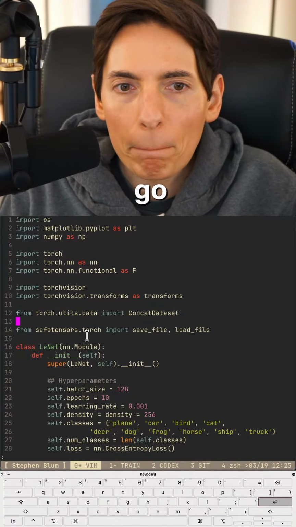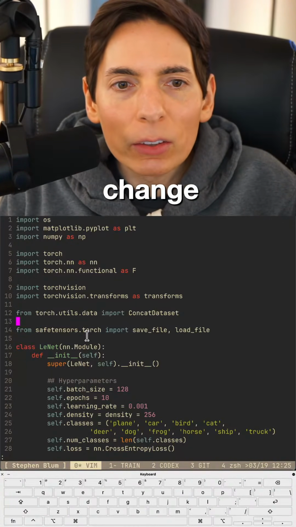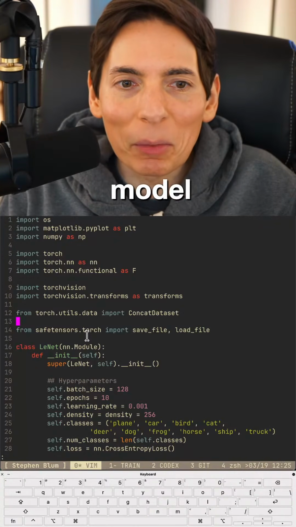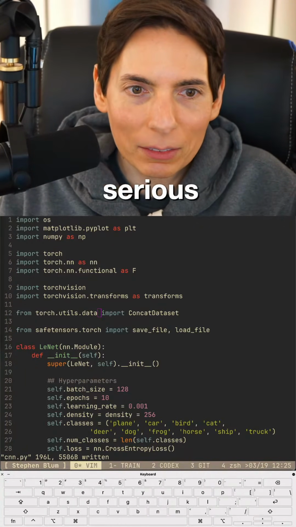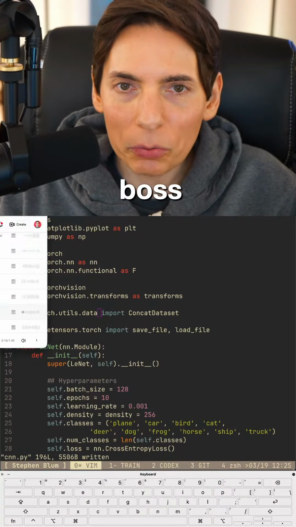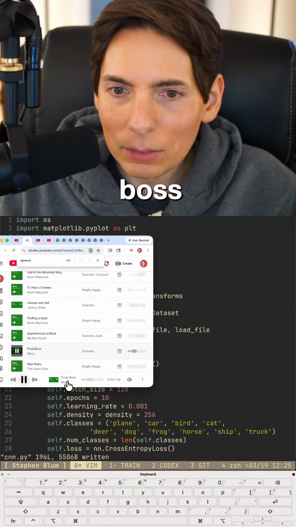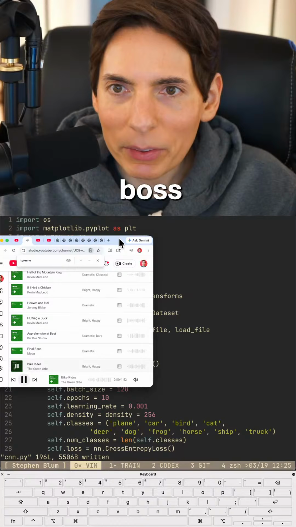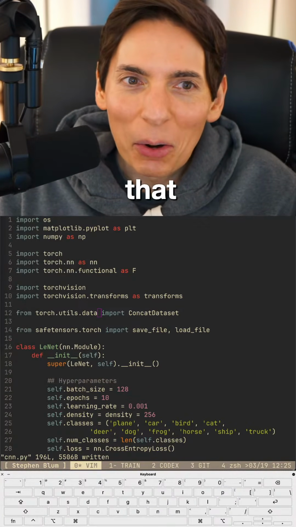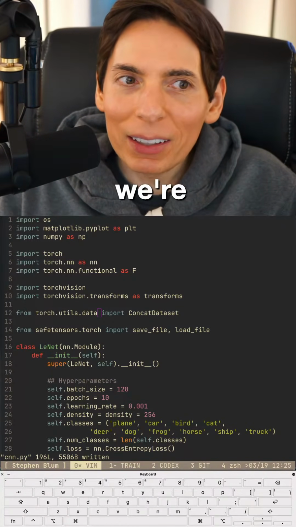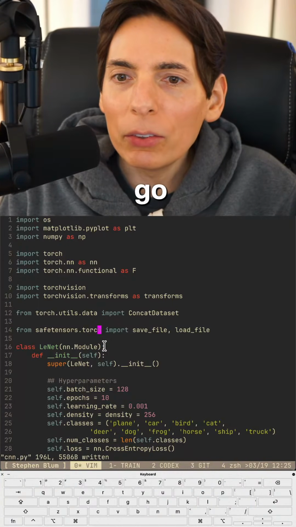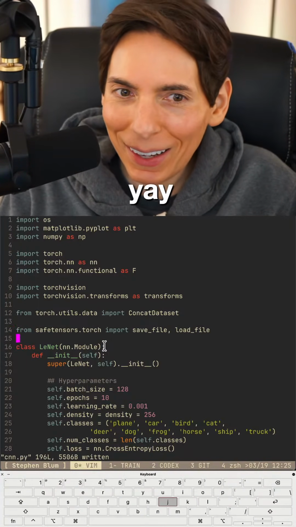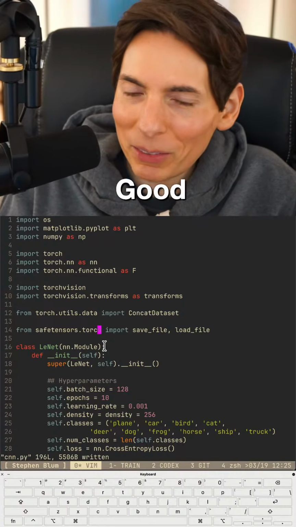There we go. Man, can you change the song? It looks like you're making a model to hack the... Oh, I know, right? All right, here. It did get serious for a second. It's on Final Boss. This is called Final Boss. How about that? Okay, we're in Happy Land now. We're back in Happy Land. There you go. All right, safe tensors. Yay! Good call, Adam. Good call.